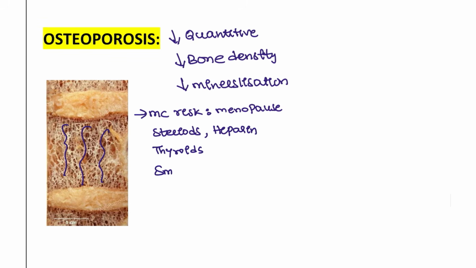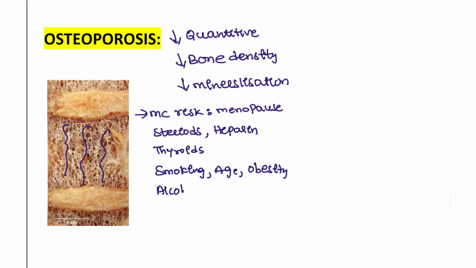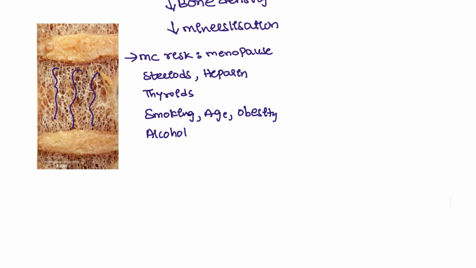And some factors like smoking, age and obesity, because obesity can suppress the estrogen in females, right? Alcohol patients, all these conditions are also associated with osteoporosis. And who is at more risk? Females are at more risk than males.